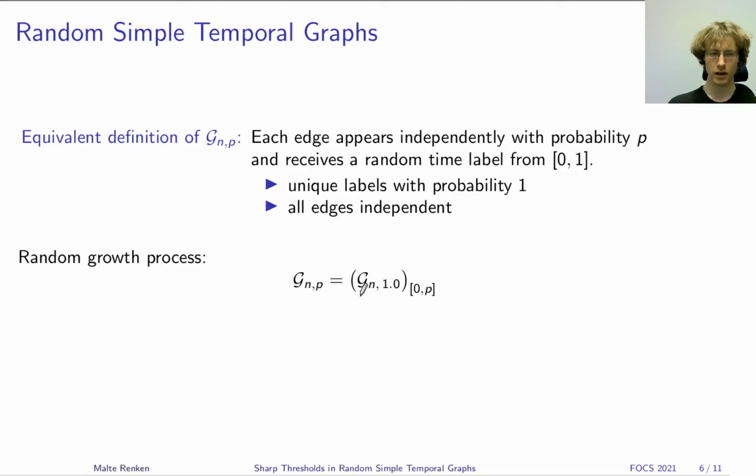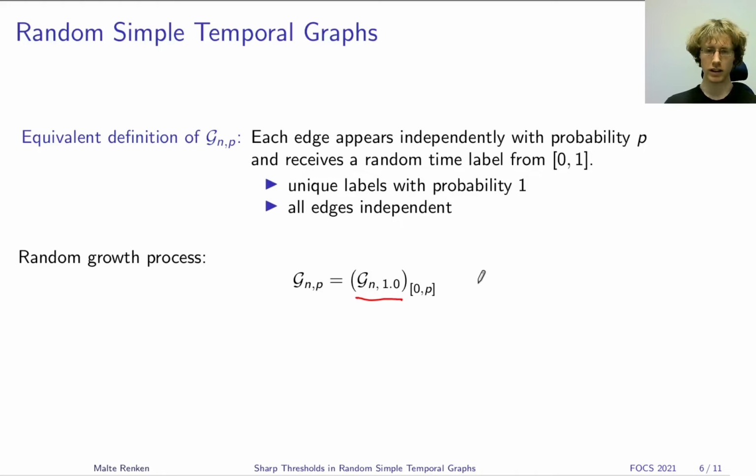So here we take the random simple temporal graph with edge probability 1, meaning it's just a complete graph where every edge is labeled with a random time label between 0 and 1. And then we take the temporal subgraph from time 0 to time p. So we stop this growth process at time p. Then the result will be a model for the G n,p random simple temporal graph.